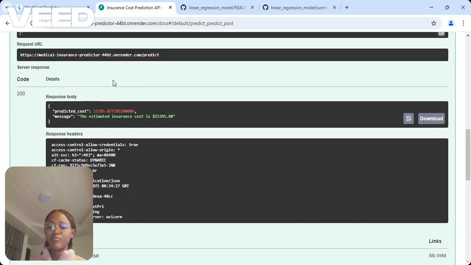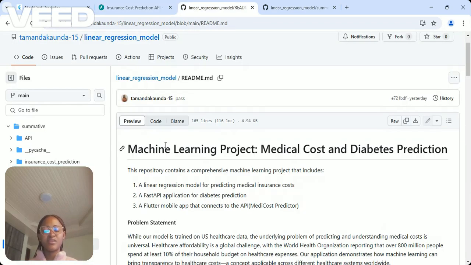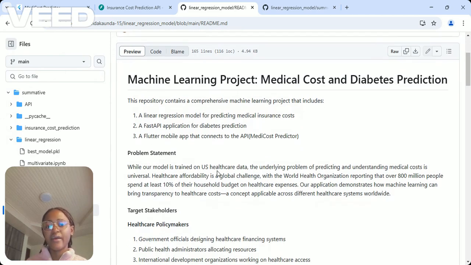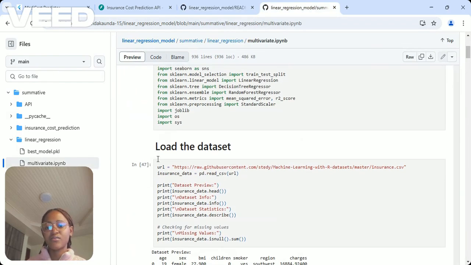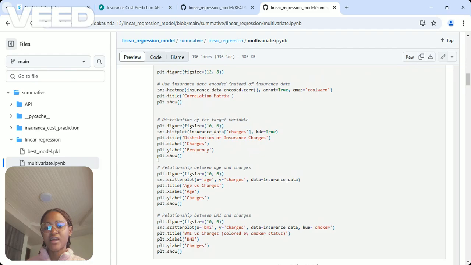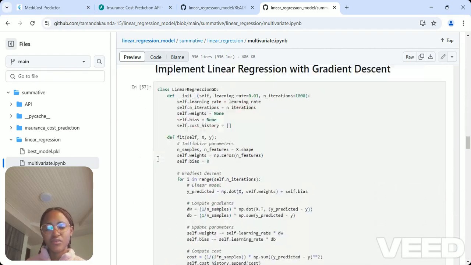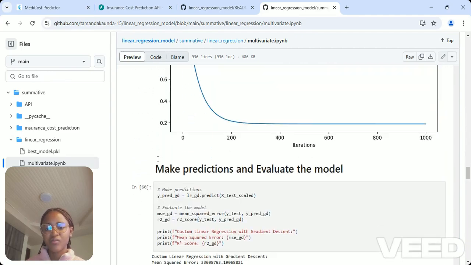So for the linear regression model, I used a medical insurance data set. So for this medical insurance data set, it's a data set that contains the age, sex, and also the number of children that a person has, and would use that to predict the medical insurance cost of this particular person.